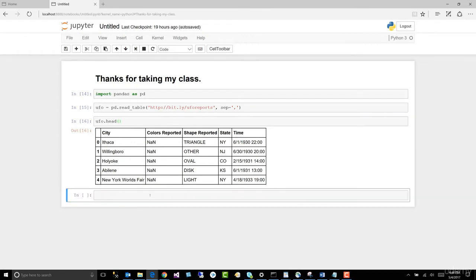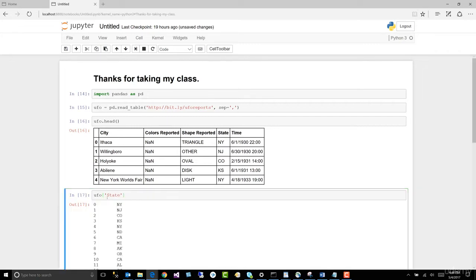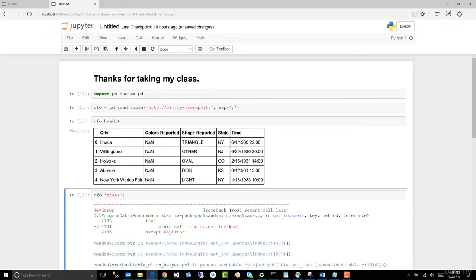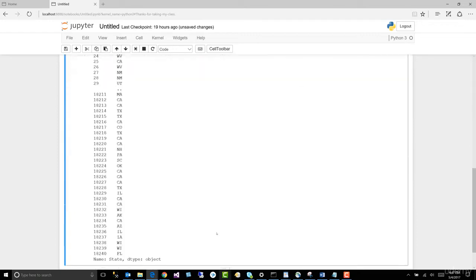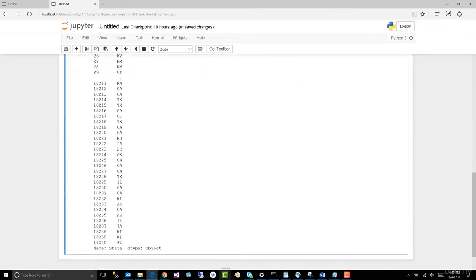These are UFO sightings, by the way. Let's go ahead and read the state. UFO, open quotes, and then single quotes, state. All right. Now remember, we've got state. What if I do this? Is it the same word? No. Remember, case is important. Let's go ahead and read the state. Now it reads all of our states in the first few rows. We'll do the first 30. All right, and the last 30, it looks like.